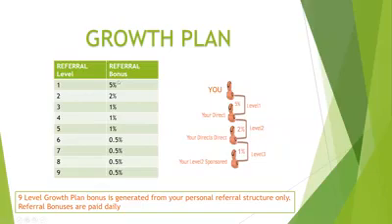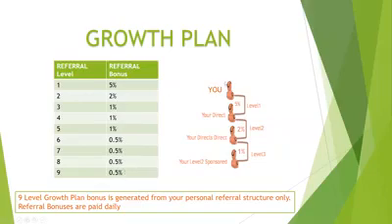So to keep the math simple, if I introduce somebody who puts $1,000 into the Mass Growth Plan, then I would get a 5% bonus on that. I would get $50. But this goes down 9 levels. So on your second level, 2%, level 3, 4, and 5, 1%, and 6 to 9 is 0.5%. So again, what does that mean?